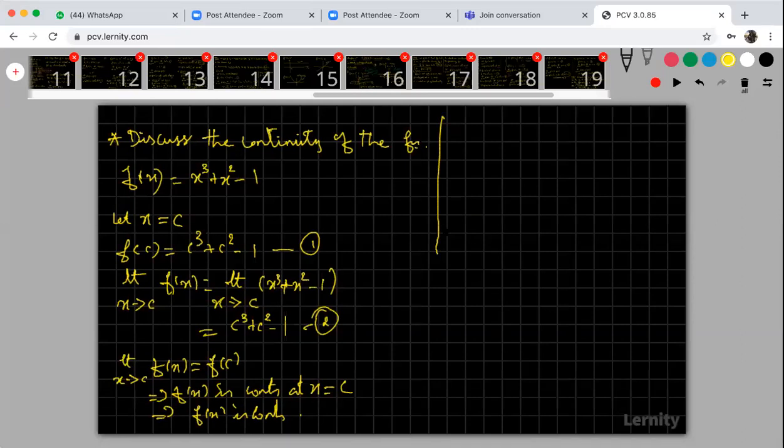Now, how to prove that every polynomial function is continuous? We have already taken that a polynomial function is continuous. The proof is a very simple one. So we'll go to the next problem.